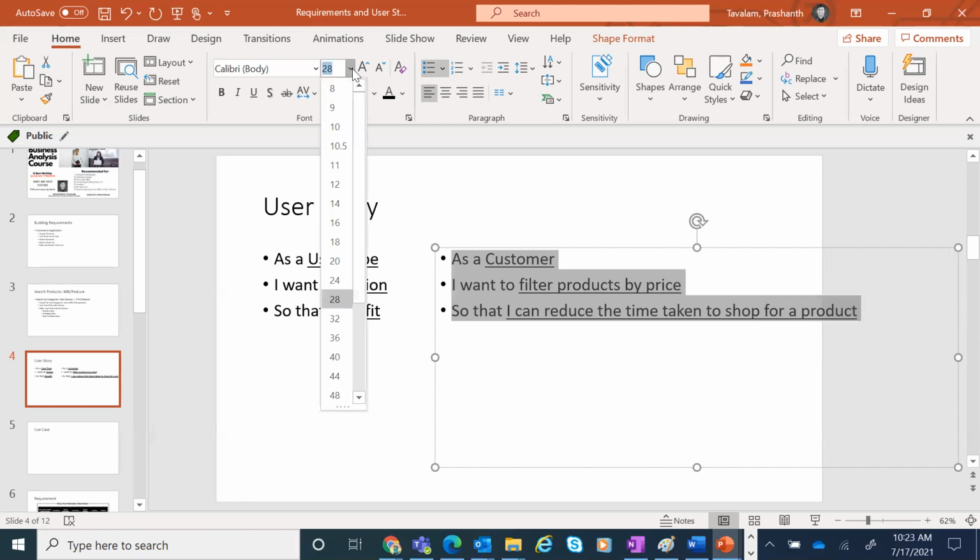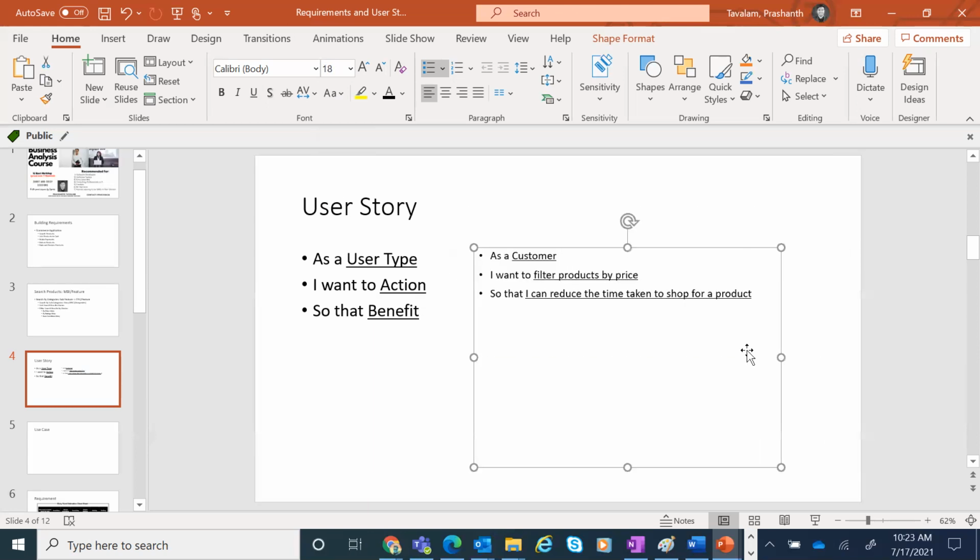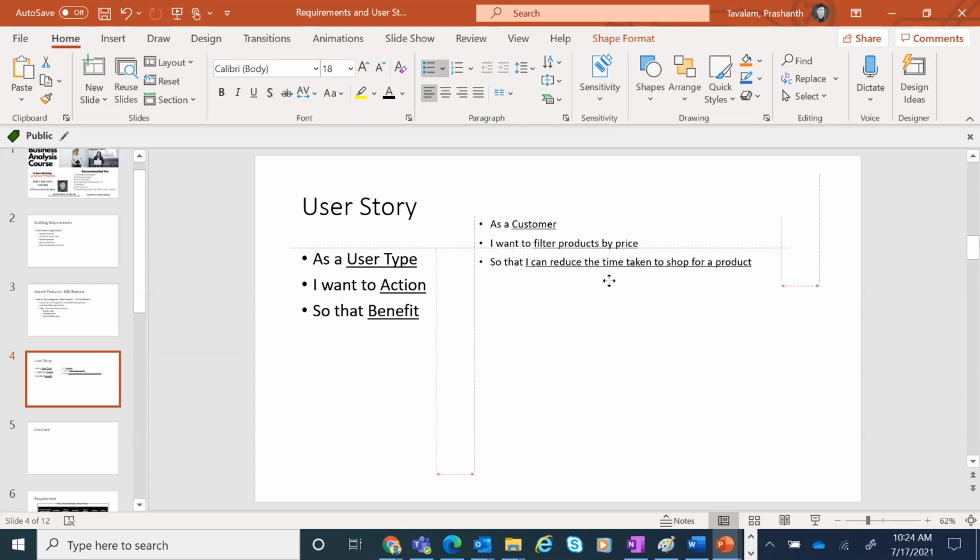But here we are trying to mention the benefit of writing it in this format. So what we are trying to do is how do I provide a search filter by price so that we can reduce the time taken to shop for a product. Okay, the objective is how can I enable this feature wherein the user can search a product by a certain price range. So please tell me if this story is enough for somebody to build a